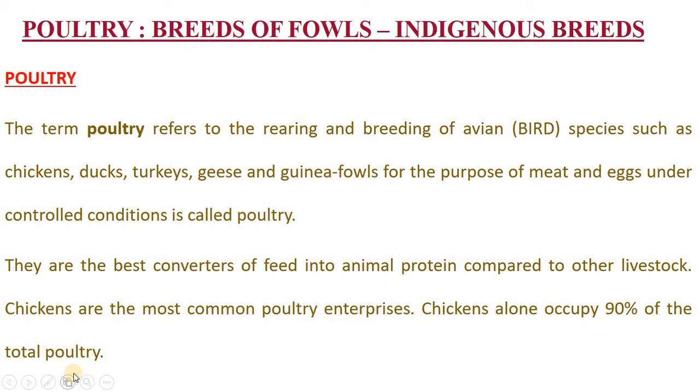As you know, birds are the best converters of feed into animal protein compared to other livestock.